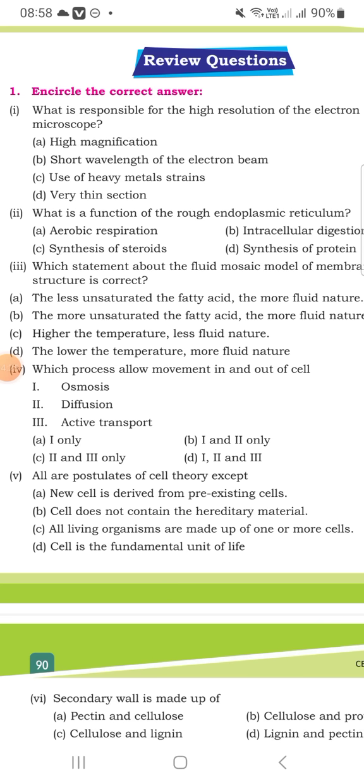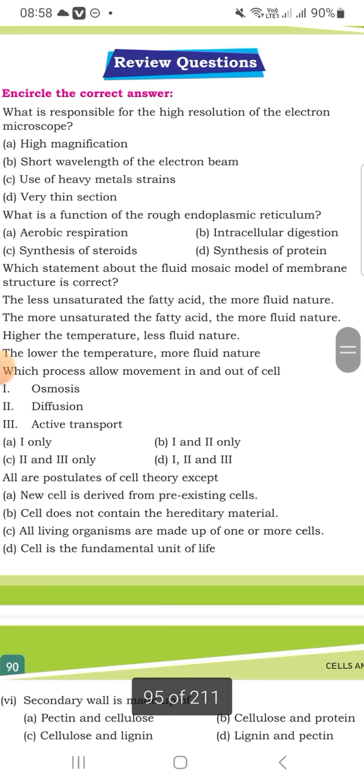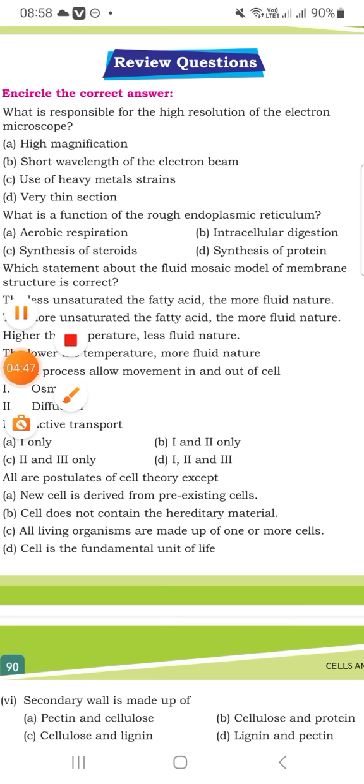The secondary wall is made of cellulose, cellulose and lignin, cellulose and another one.